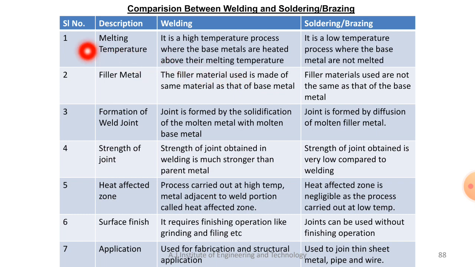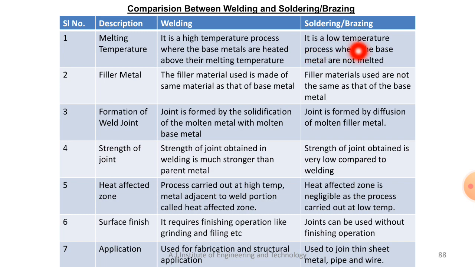The first description, melting temperature: welding is a high temperature process where the base metals are heated above their melting temperature. One important factor you should know is that heating the base metals above their melting temperature is only possible in welding.